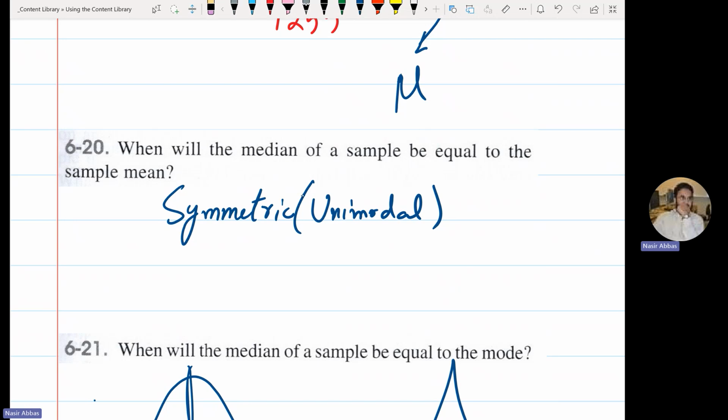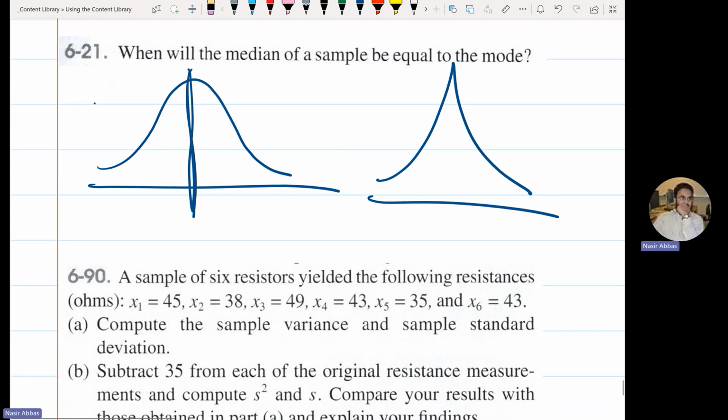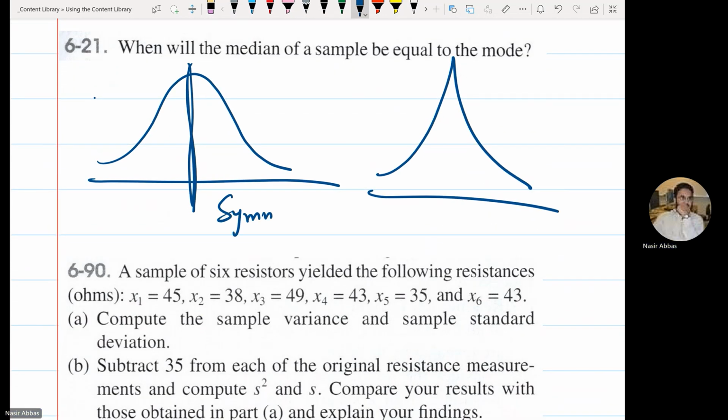Not this one, not this one. For this one, symmetric but unimodal. The median will be equal to the mode when the sample is symmetric but unimodal, single mode.